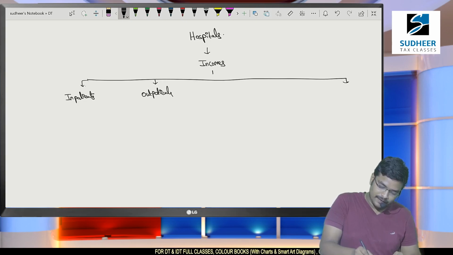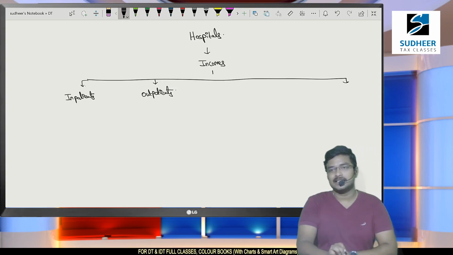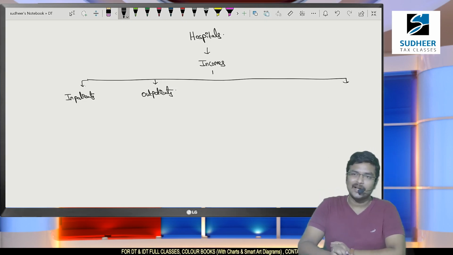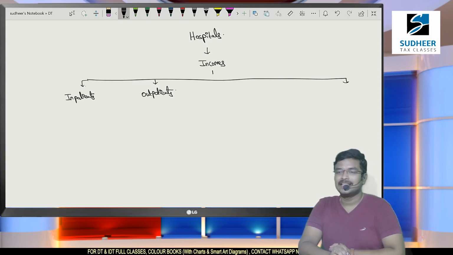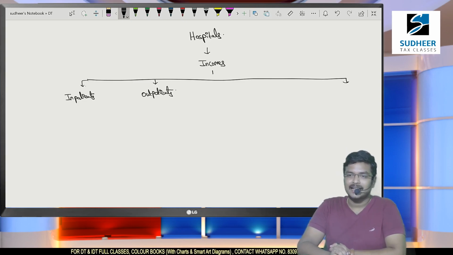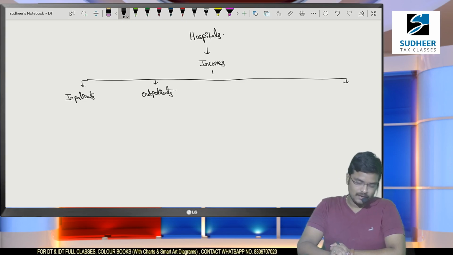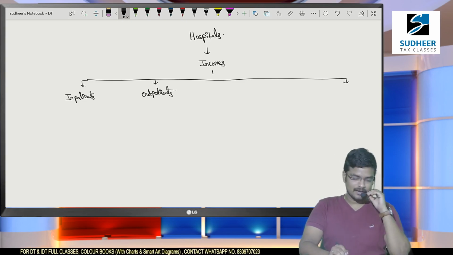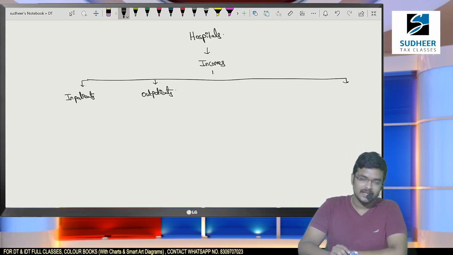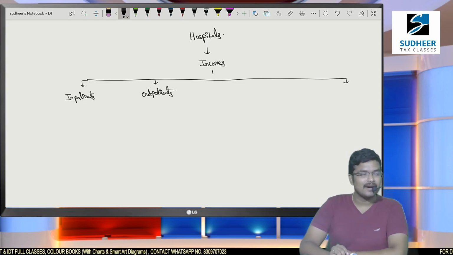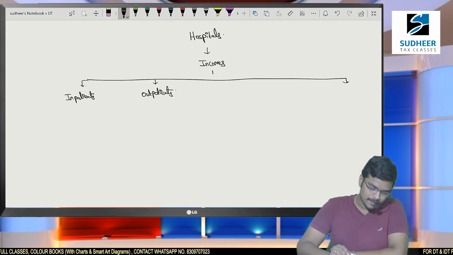What is the difference between inpatients and outpatients? Inpatient means those who are admitted to the hospital. Outpatients are those who, without admission, just come for consultation, take a prescription from the doctor, and go to take the medicines. So they are called outpatients. These are the two incomes which arise to hospitals.